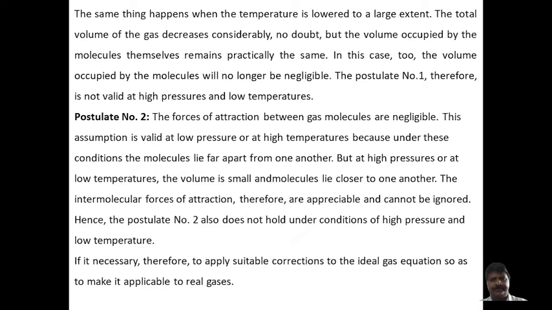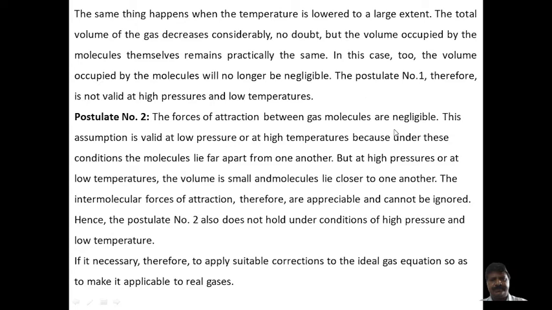and the attractive force exists between those molecules. Also, at lower temperature, when temperature is lowered, the intermolecular energy will be less, and therefore all molecules come closer, and due to a particular distance between them, they exist, and hence we get the attractive force. Therefore, this again violates the postulate that the force of attraction between the gas molecules is negligible.